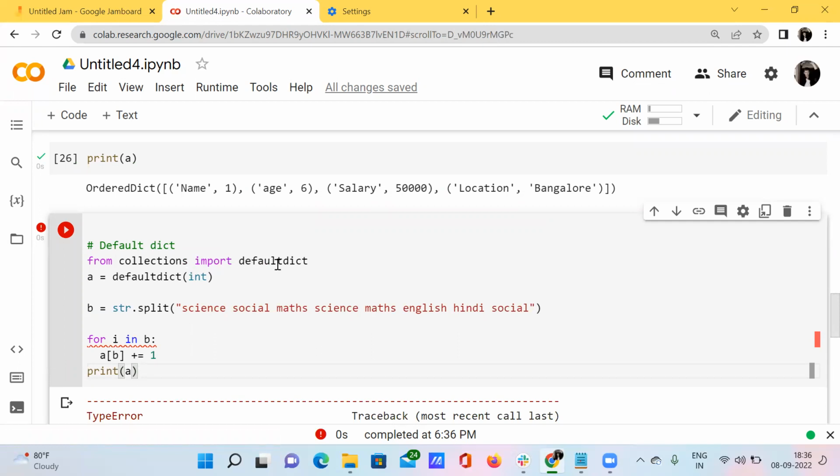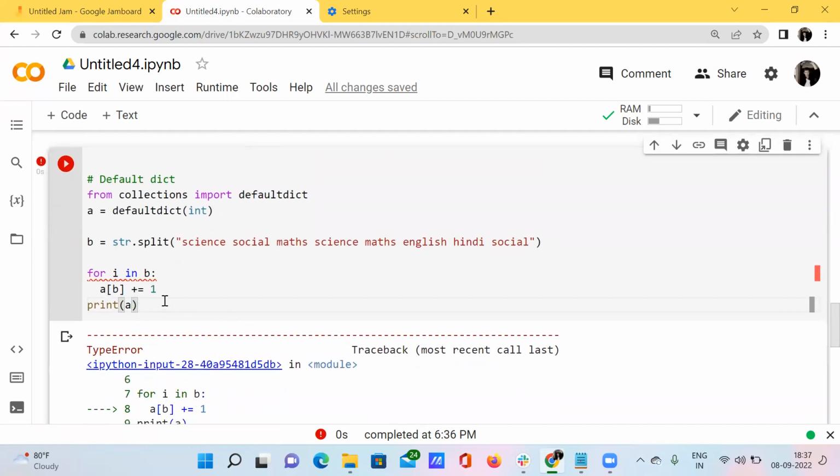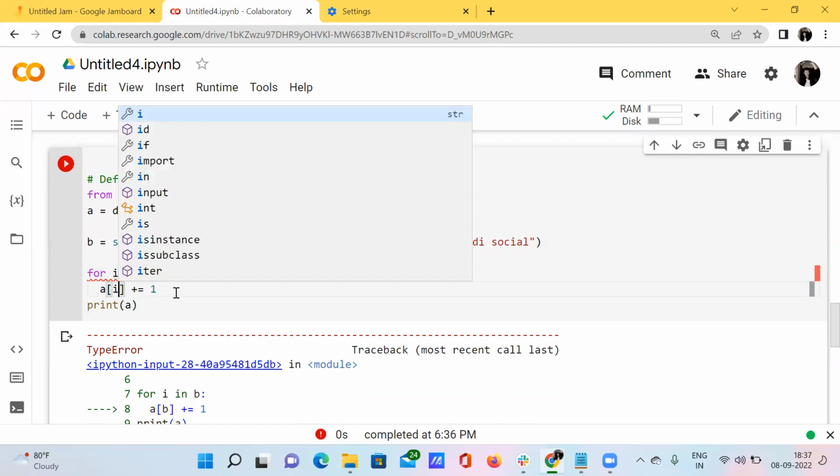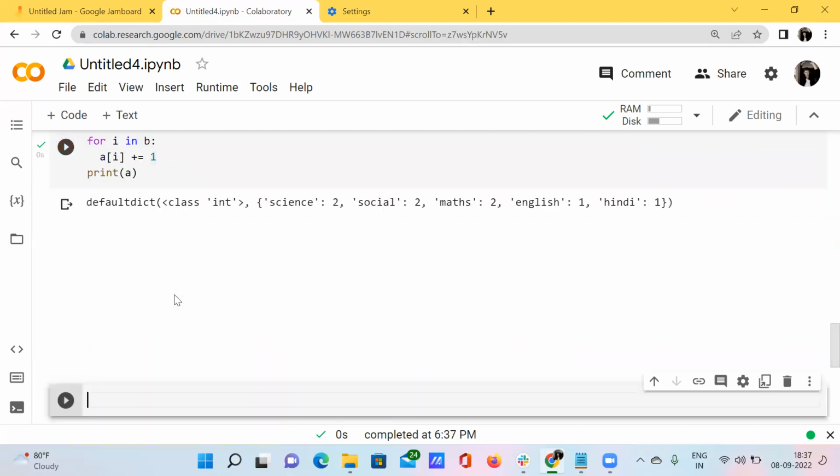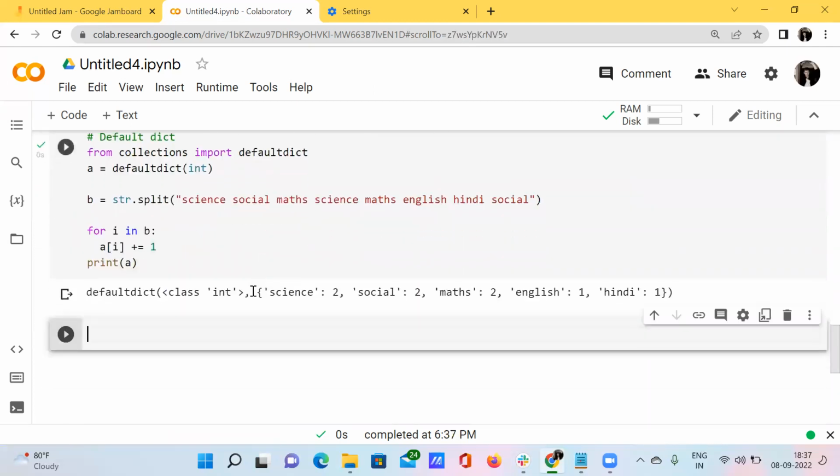We're using a is equal to defaultdict of int, b is equal to string dot split, and then a of, I need to give each element here. That's my mistake. Now see here, now we have got the result.